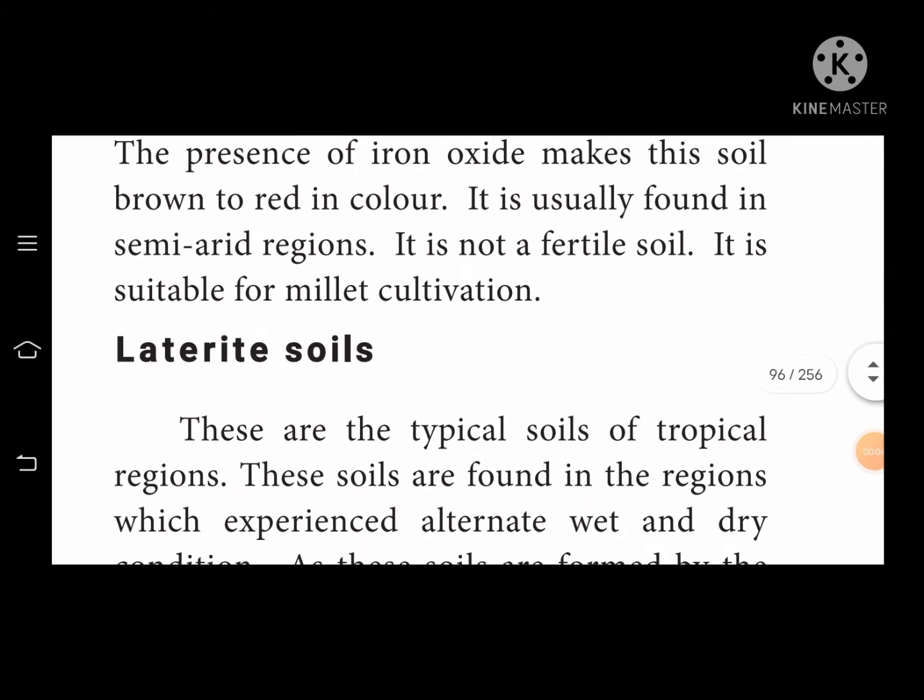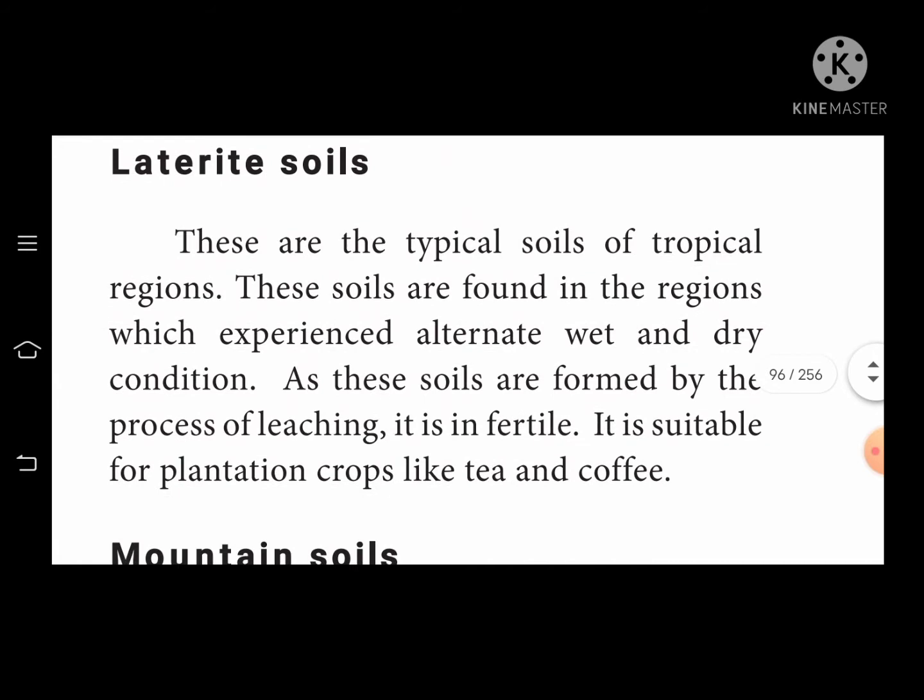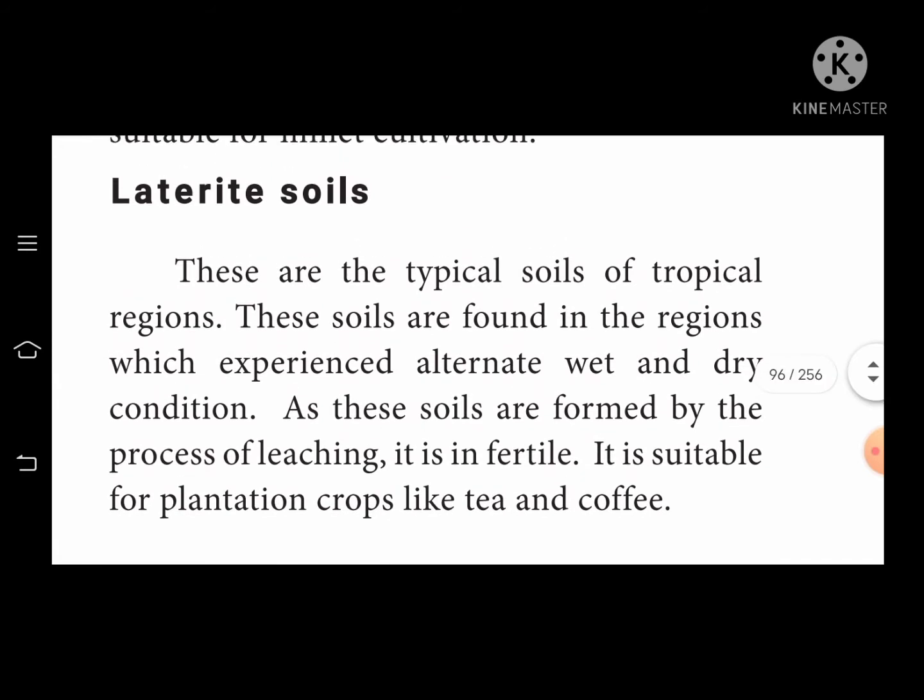Next, laterite soil. These are the typical soils of tropical regions. These soils are found in regions which experience alternate wet and dry conditions. As the soils are formed by the process of leaching, they are infertile. They are suitable for plantation crops like tea and coffee.